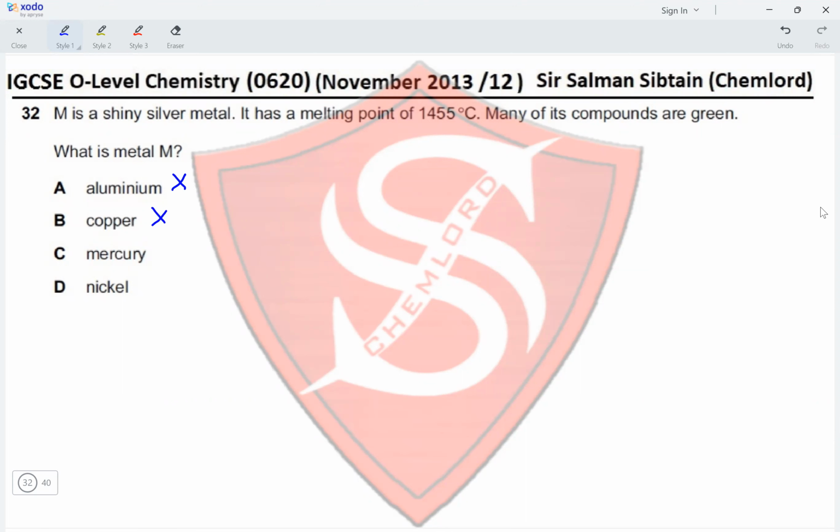Mercury is a shiny silver metal, but its compounds are not green and it is liquid at RTP. Nickel is a shiny silver metal. It has a high melting point and most of its compounds are green, making option D the correct option for this question.